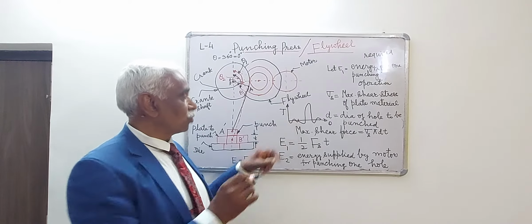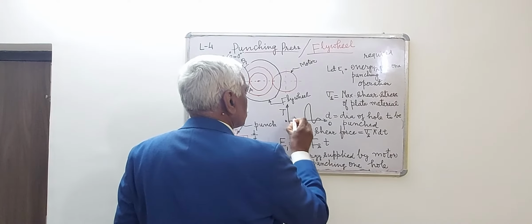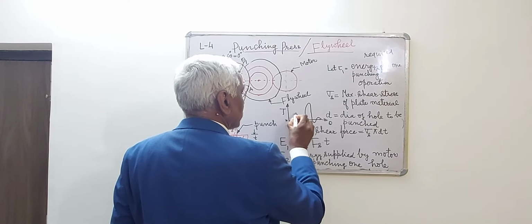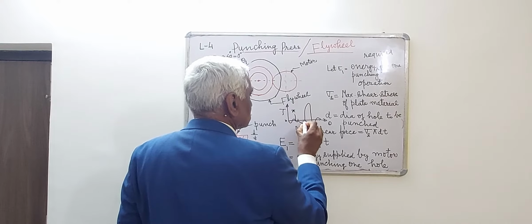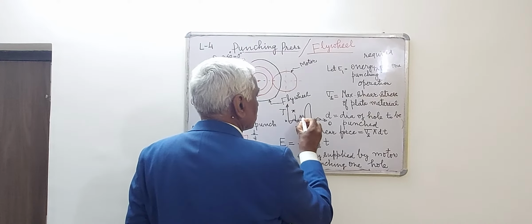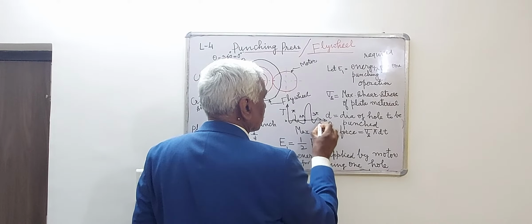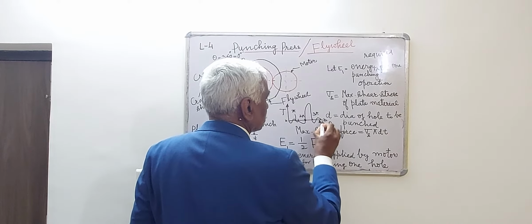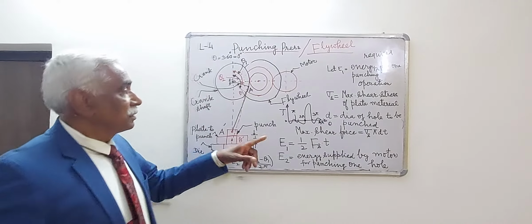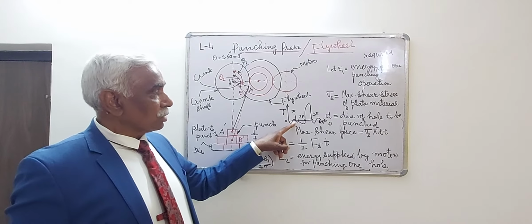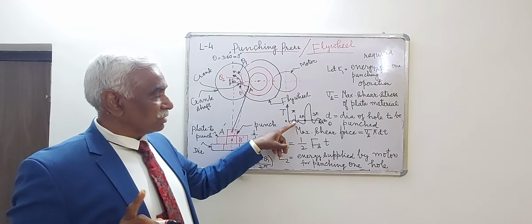This is the suction stroke from 0 to pi, and it was again 2 pi, 3 pi and 4 pi. In the suction stroke, the turning moment was with negative sign.